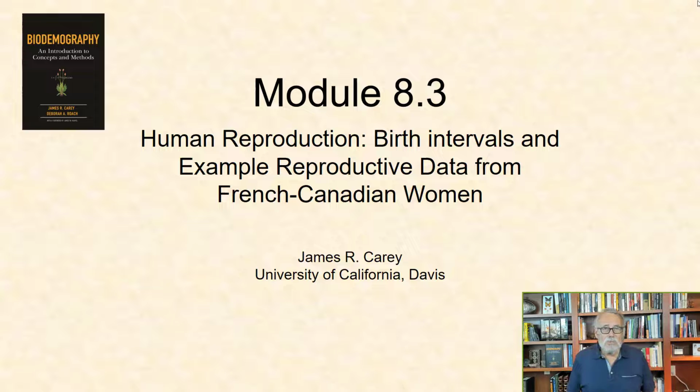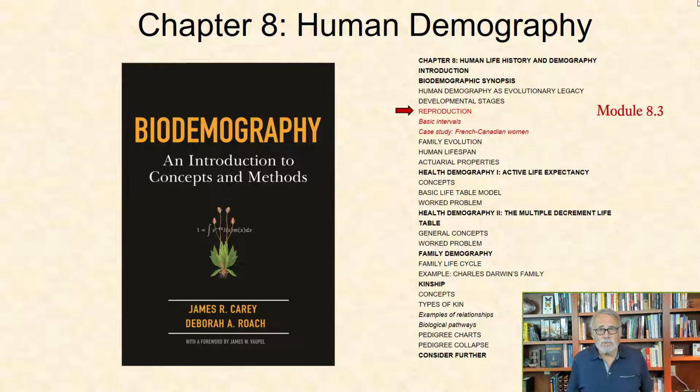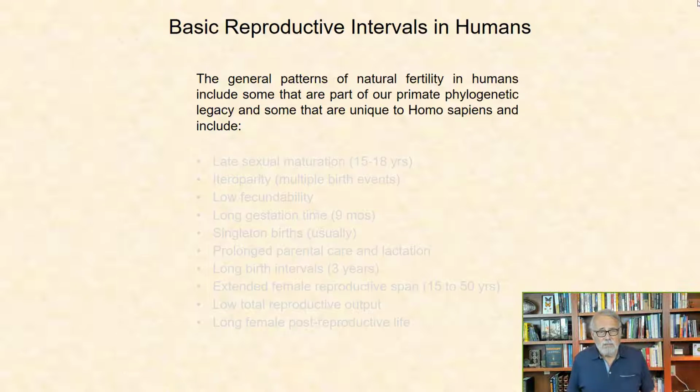In this third module of Chapter 8 on human reproduction, Module 8.3, I will discuss the basics, including birth intervals, the age schedule of reproduction, and examples taken from age-specific reproductive data in French-Canadian women. Basic intervals. The general patterns of natural fertility in humans include some that are part of our primate phylogenetic legacy